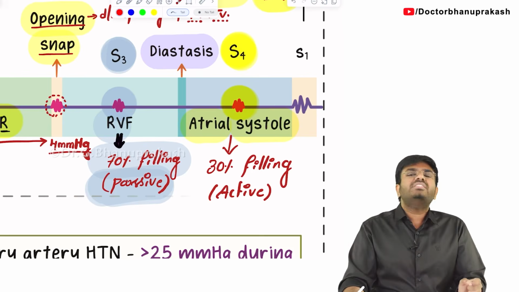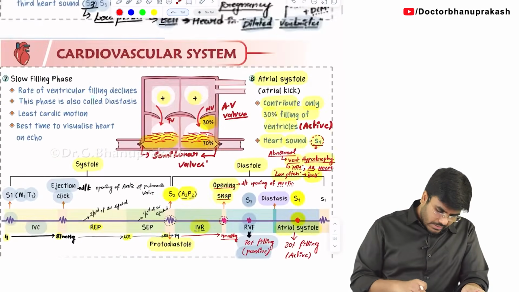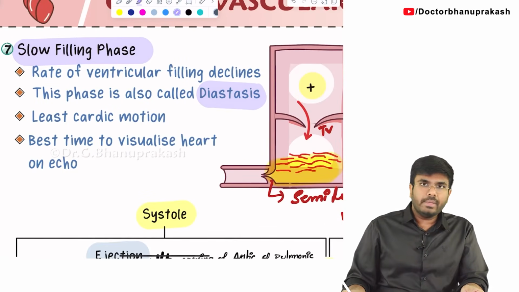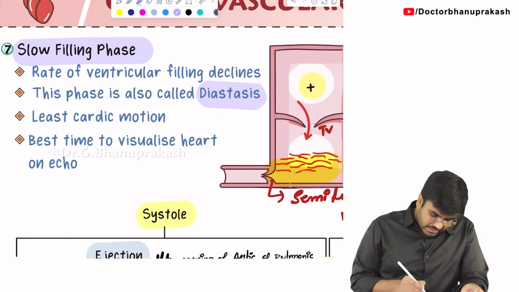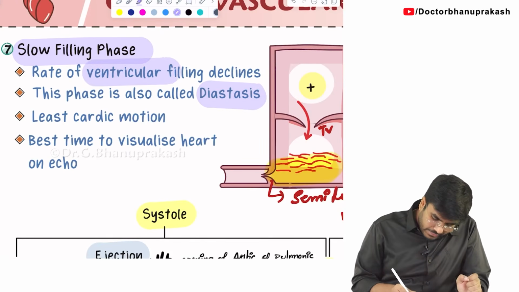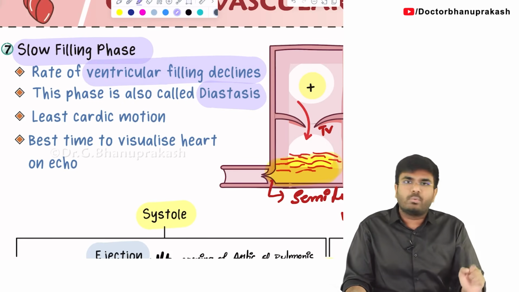Okay. So this phase is called the slow filling phase, also called diastasis. During this diastasis, the ventricular filling declines. Very little blood is going from the atria into the ventricles.